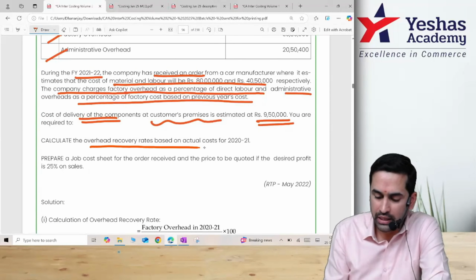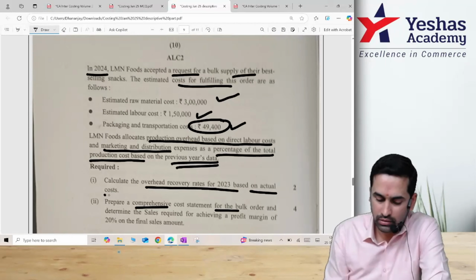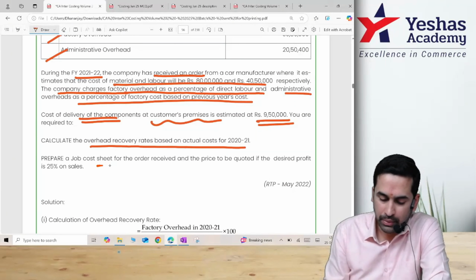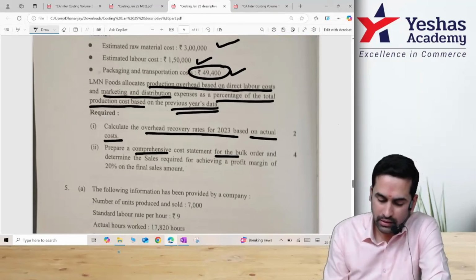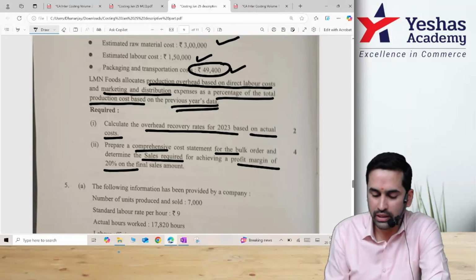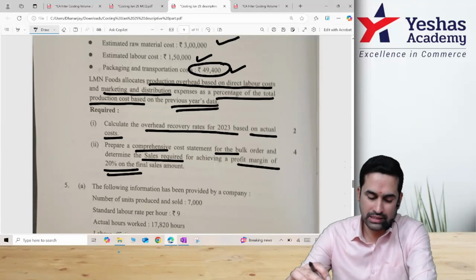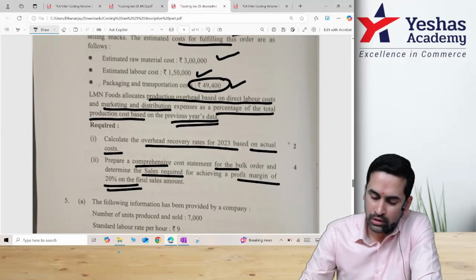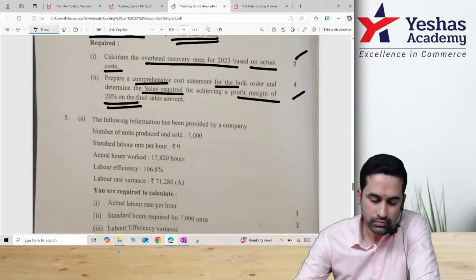Calculate overhead rate based on last year's actual, and then prepare a cost sheet to earn 25% profit. Here they are saying prepare a cost sheet to earn 20% profit on sales. Easy sum. 2 marks for this, 4 marks for this.